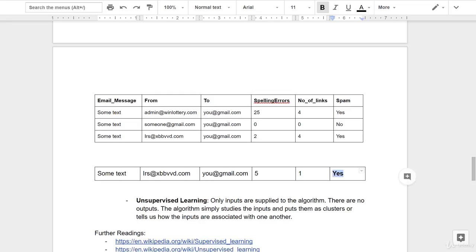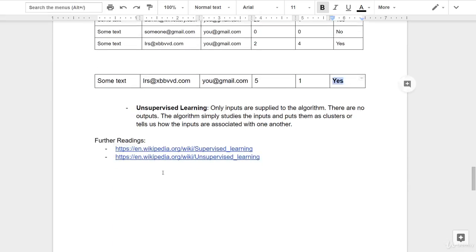So I hope you're getting the message so far. Supervised learning is nothing but algorithms wherein you provide the inputs and also provide the outputs and let the algorithm study the relationship between the two, and also the patterns between the two. So in future, if a similar input comes in a similar pattern, hopefully the algorithm would be able to predict the output. So there you go. You now know at least one type of machine learning algorithm, and there are various algorithms in supervised machine learning as well, which we will look at in the coming lectures. The goal of this lecture was to give you a very high level view of what exactly is machine learning and what are the types of machine learning.